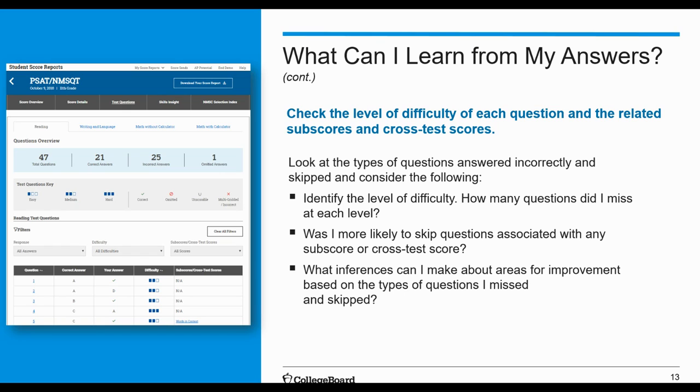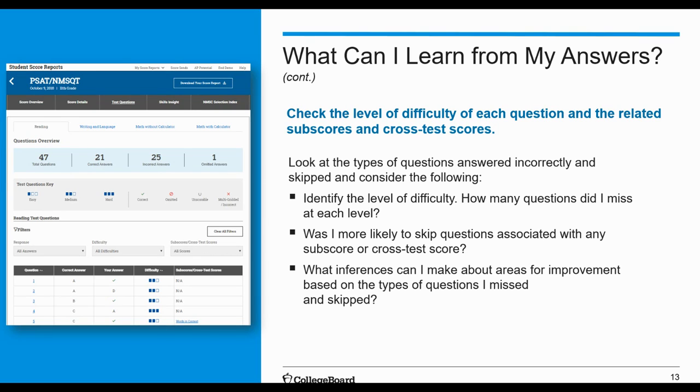All right, so you're going to be able to identify your questions, like I said, that you answered incorrectly, and you can determine whether or not you missed more questions that were at a higher level of difficulty, a medium level of difficulty, or were they really easy. And if you're missing more difficult questions, maybe you need to practice with more challenging coursework.